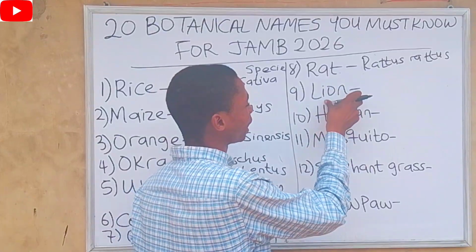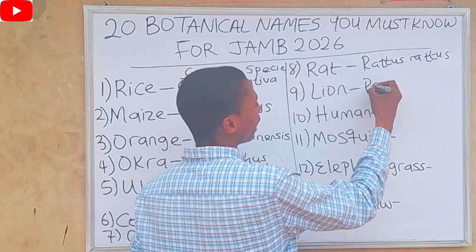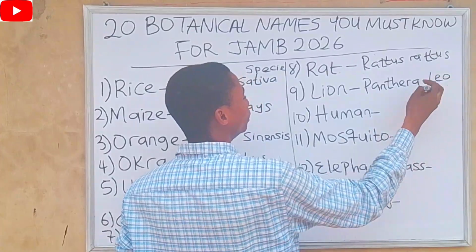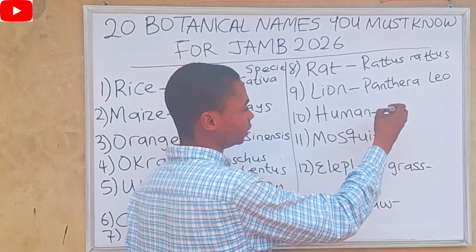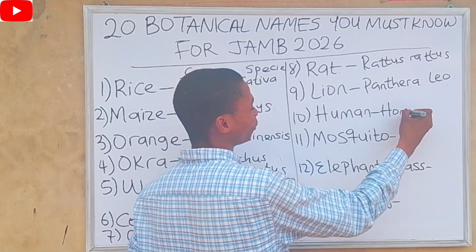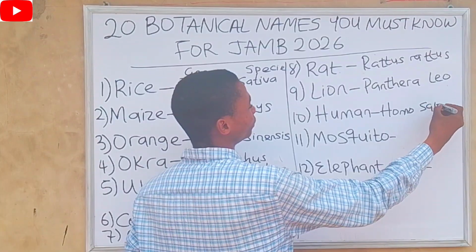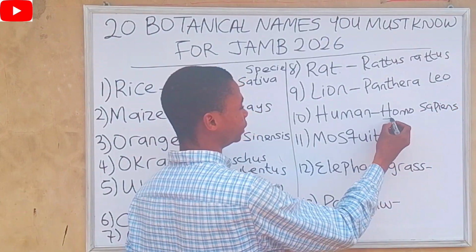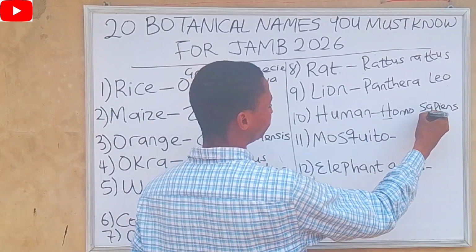For lion, the botanical name of lion is Panthera leo. The botanical name of human is Homo sapiens. That's very common. Homo is the genus, while sapiens is the species.